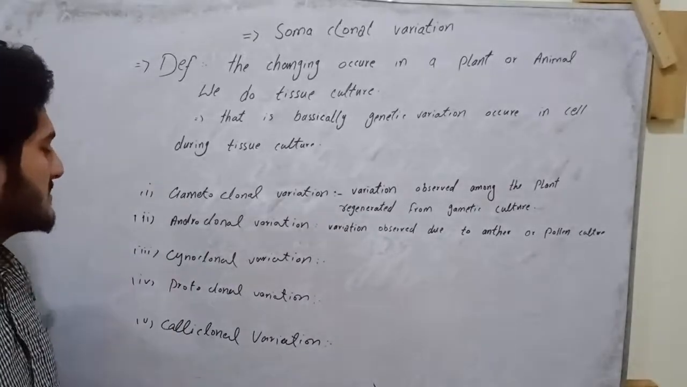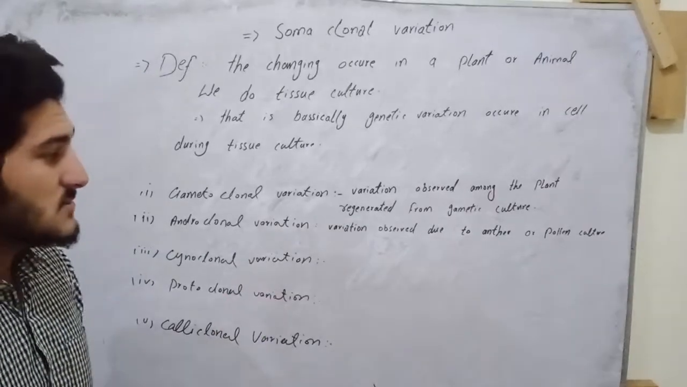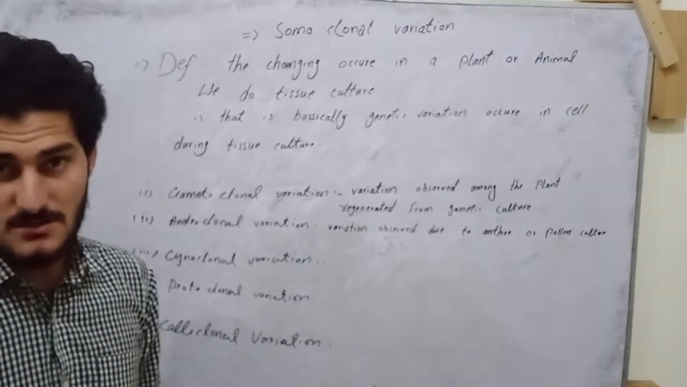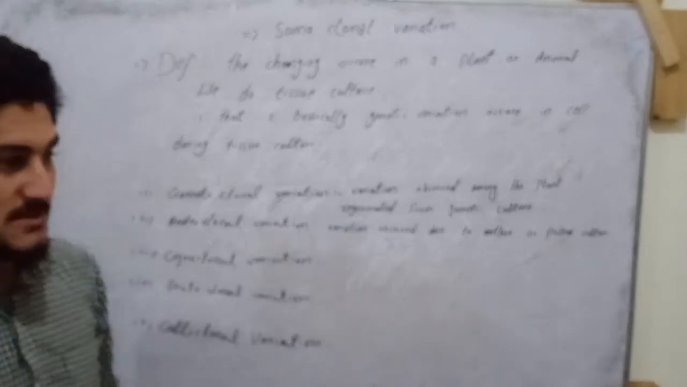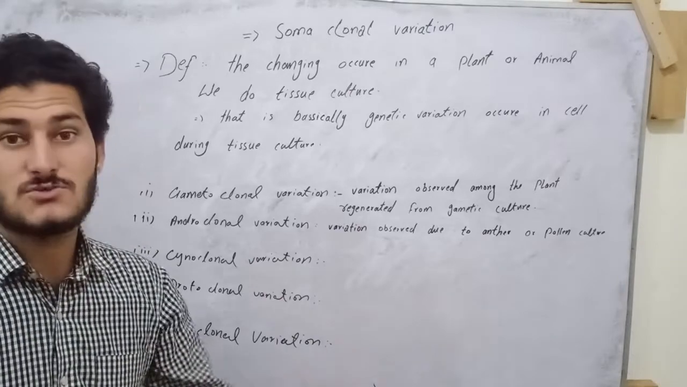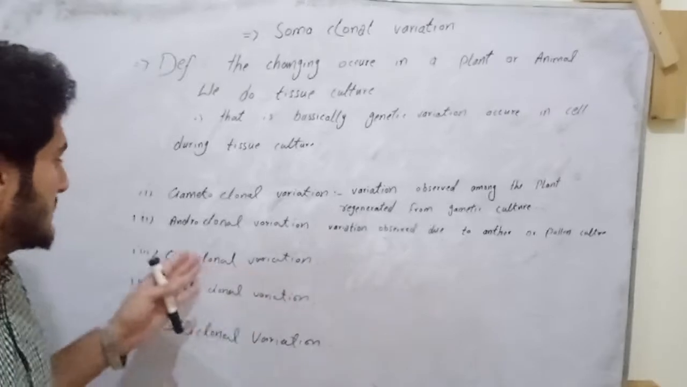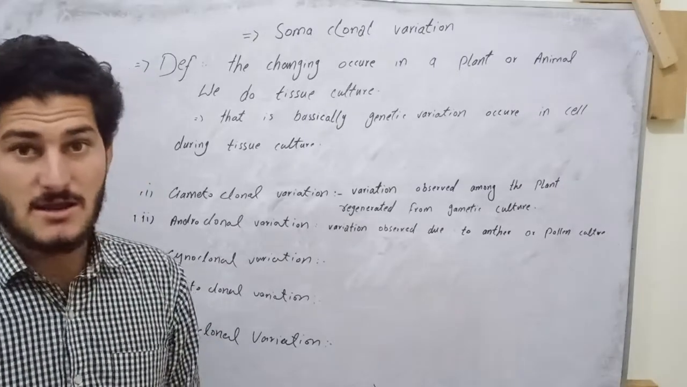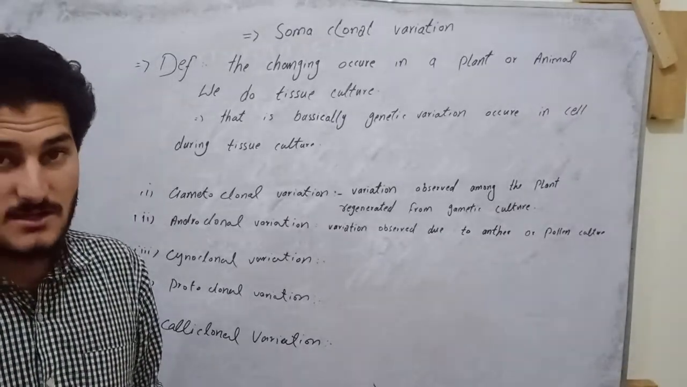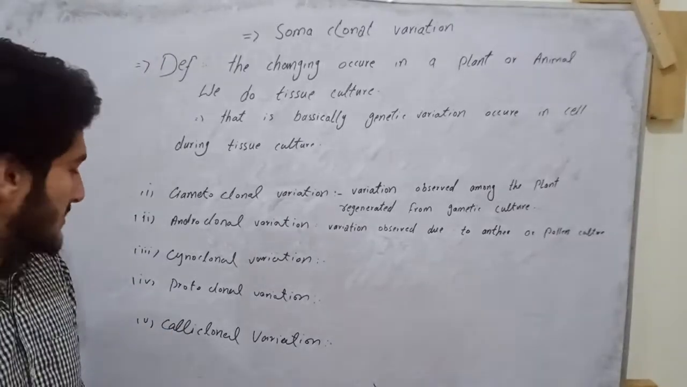Now the second type is androclonal variation, the variation observed due to anther or pollen culture. When we take cells from pollen or anther and grow them on tissue culture media, the variation that takes place is known as androclonal variation. Now gynoclonal variation: when we take cells from the ovary and some variation takes place in these, it will be called gynoclonal variation.